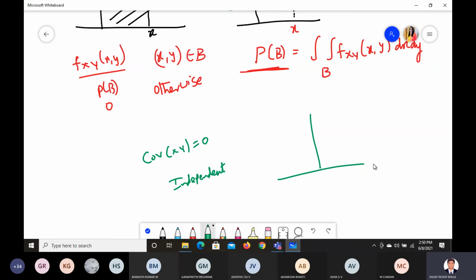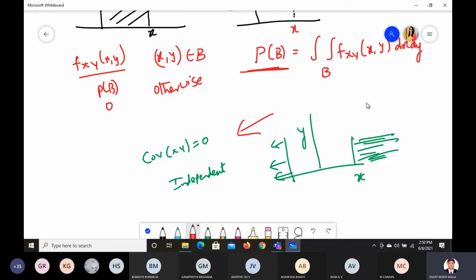Now we are trying to take the x value here. This is the region we are looking at. The y value is located somewhere on this side. If you want to find the joint probability of x and y, can we do it? This is going this side and this is going this side. They are independent of each other, not dependent on one another. If you want to find the joint probability of y, we don't need to consider x. Directly we can find it with x, y.